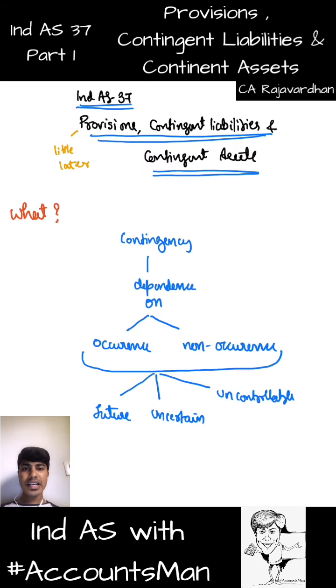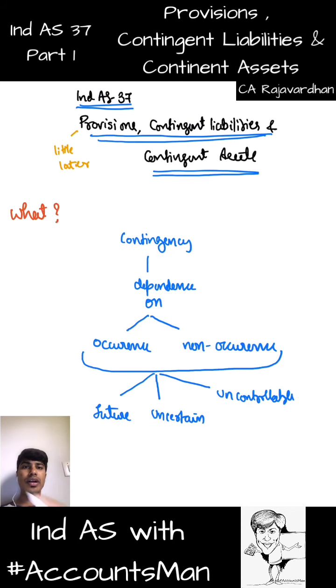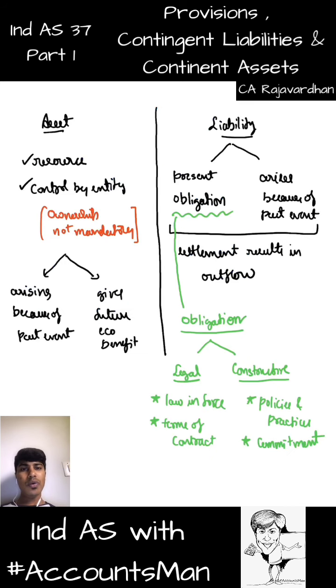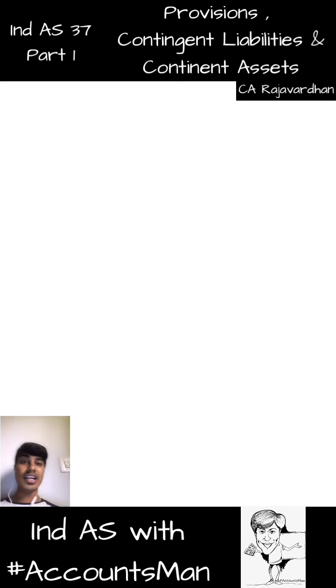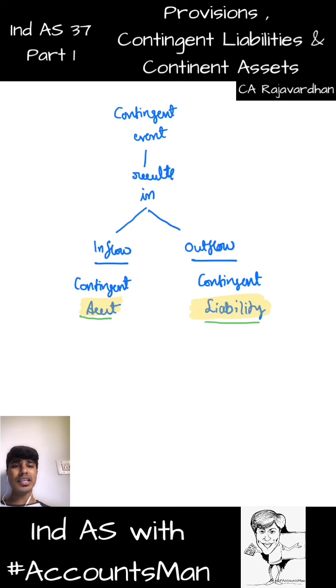Now we defined the word contingency, and I told you if this contingency results in inflow, it is contingent asset. If this contingency results in outflow, it is contingent liability. And I spent some time making you understand what exactly we mean by asset and liability. But in the exam, you cannot write the meaning of contingency to write the contingent asset definition, isn't it? So I would now define the word contingent asset and contingent liability to you. As the name of the standard goes, first is contingent liability and then contingent asset.